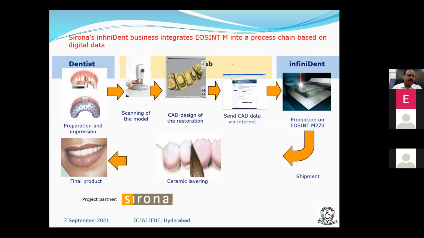Even on their own they can build if it is filled with powder and everything is ready, and we can ship it anywhere.